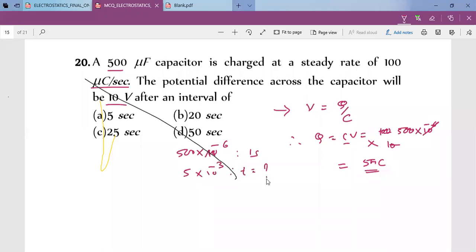What is the time? The time will be 5 into 10 raised to minus 3 upon 100 into 10 raised to minus 6. It is minus 3 minus minus 6, that is plus 3... so 50 seconds. Yes, answer option D is correct.